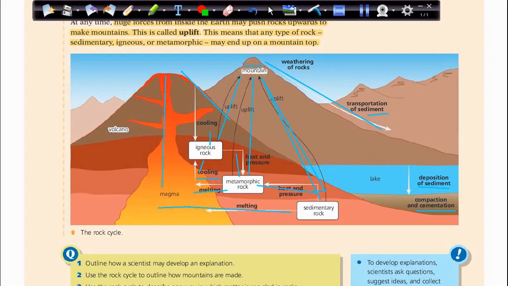Metamorphic rocks can also melt and form magma again. So it's a cycle over and over again. And if these three types of rocks are pushed up the mountain, this is called uplift, to make mountains.